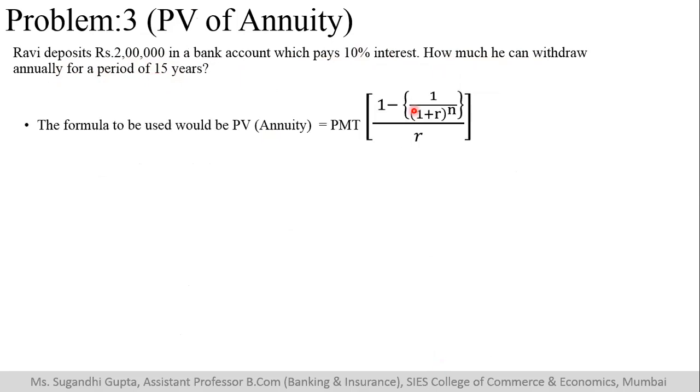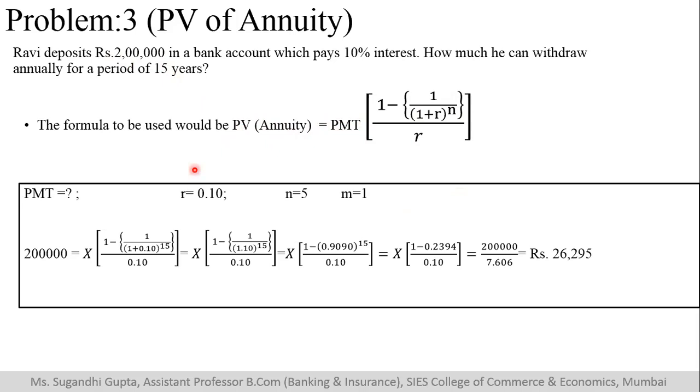The formula for ordinary annuity is this. Now, the catch in this sum is that the present value of the annuity is given to us, that is how much he is investing. We want to know how much he can withdraw, so we need to find this PMT factor in this particular sum.